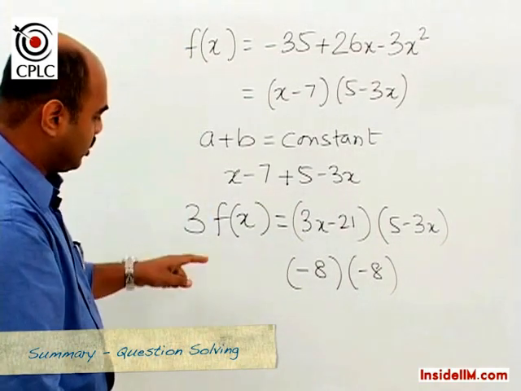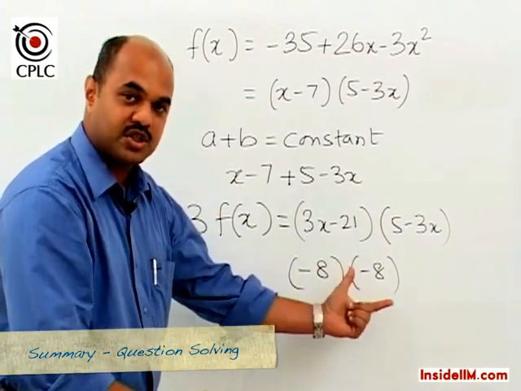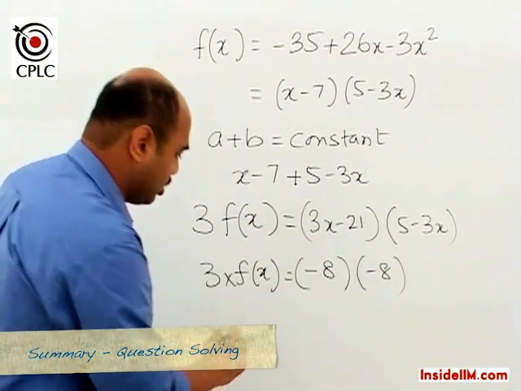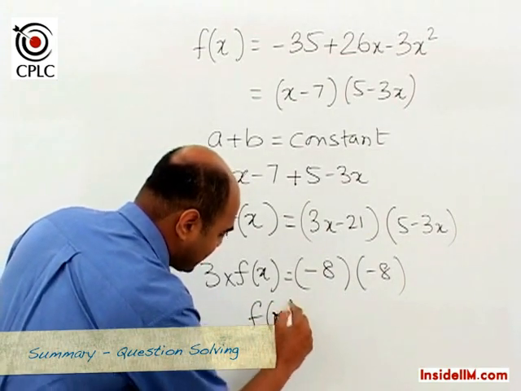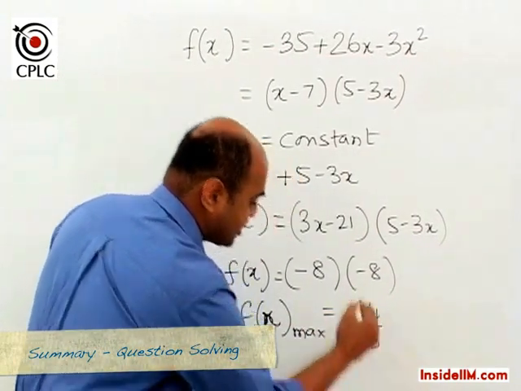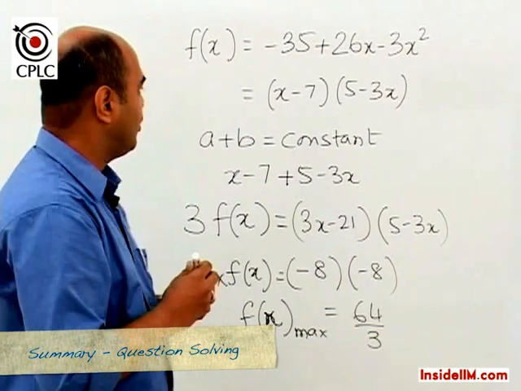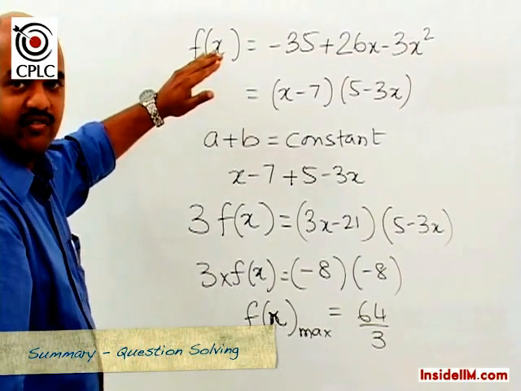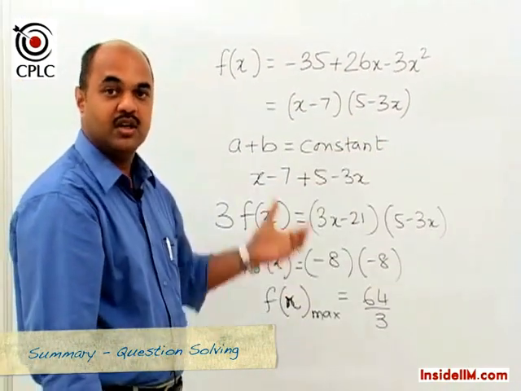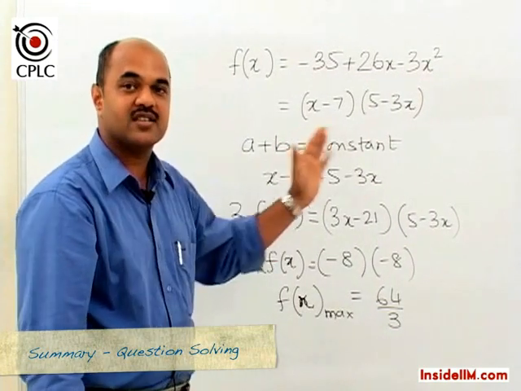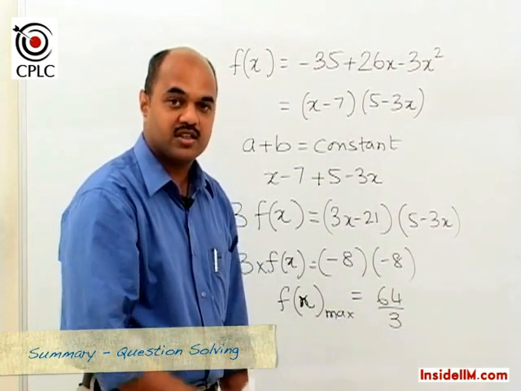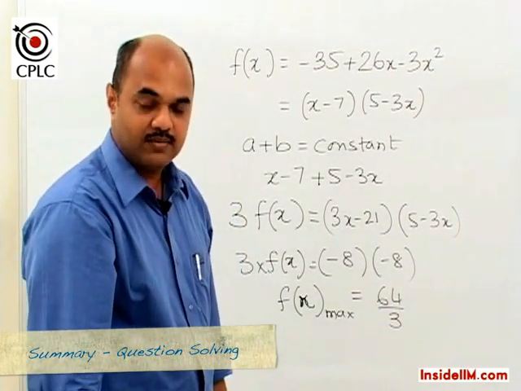But now what we also need to understand, f(x) is not just equal to this, it is 3 into f(x) is equal to minus 8 into minus 8, and hence the maximum value of f(x) would actually be equal to 64 by 3. So this is an example where we have found the maximum value of the function by adjusting the sum. If the sum is not constant, try and use a multiplier such that the sum becomes constant, and then use the same concept. If sum is constant, product is maximum when each value is the same.